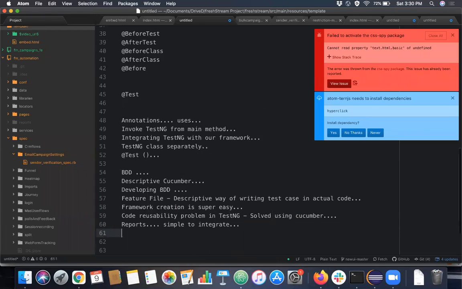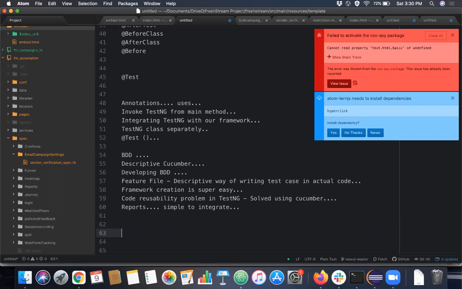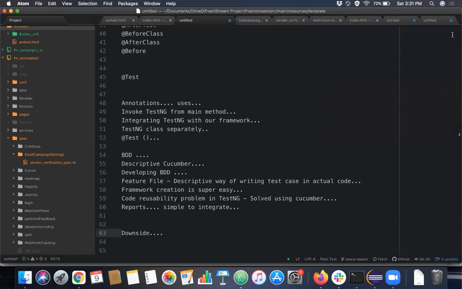But what can be a downside of Cucumber? People are opting for Cucumber even though it has a few downsides, but those are not a big thing to worry about. So what can be the downside of the Cucumber framework when compared to TestNG?